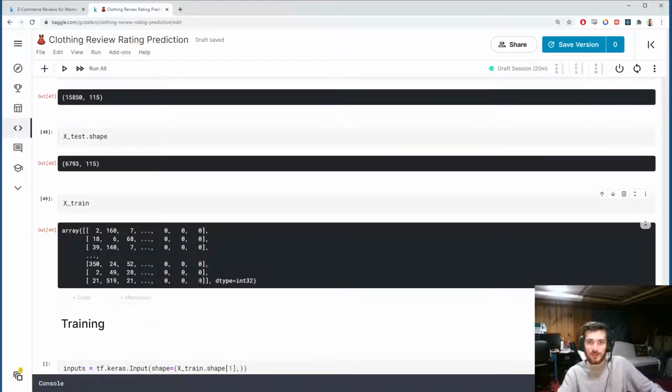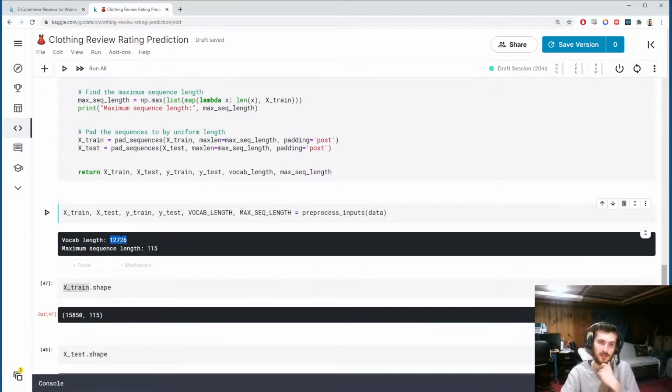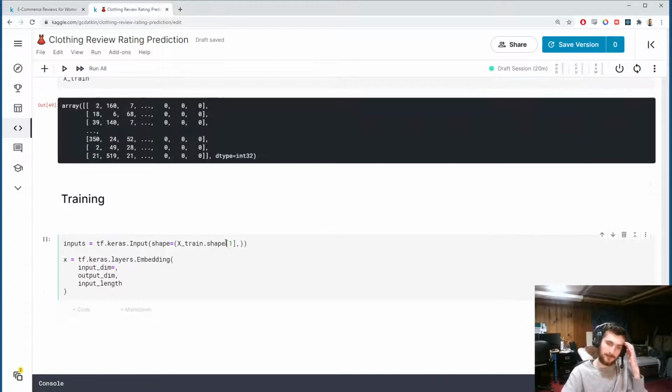That's called a sparse encoding, and it's very memory inefficient, especially when you're dealing with such high cardinality like this. So this word embedding is a type of dense encoding, which is a way to pack more information into a smaller set of numbers, essentially.